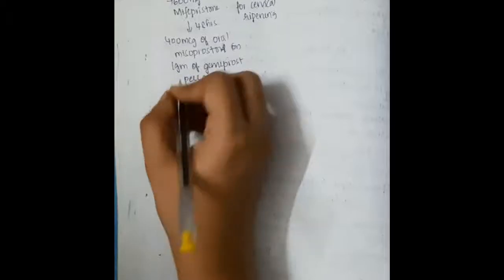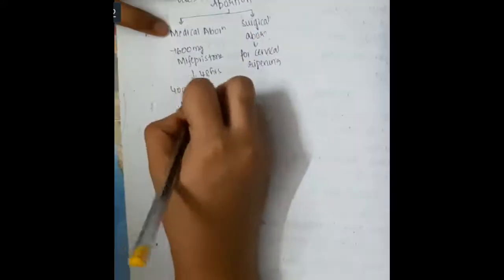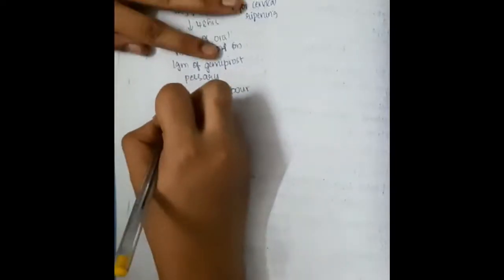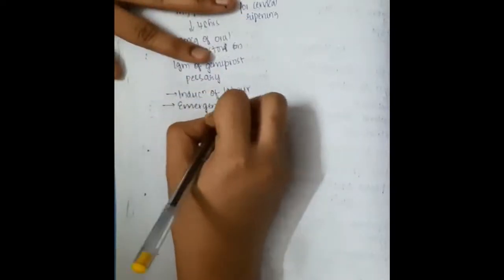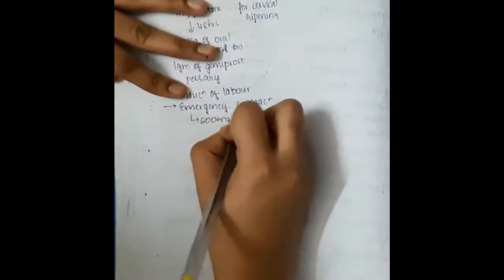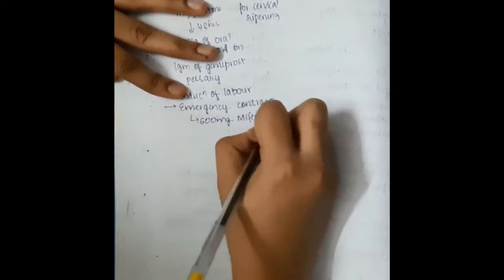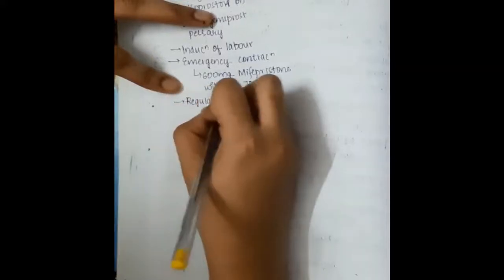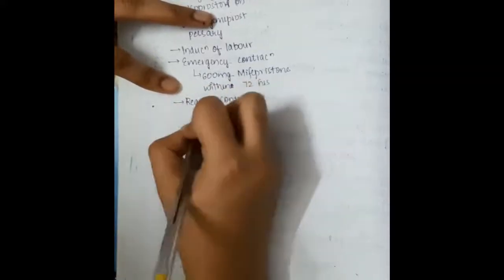For surgical abortion, it is used mainly for cervical ripening. Next, it is used in induction of labor. It is also used in emergency contraception, where 600 milligrams of mifepristone is given within 72 hours.